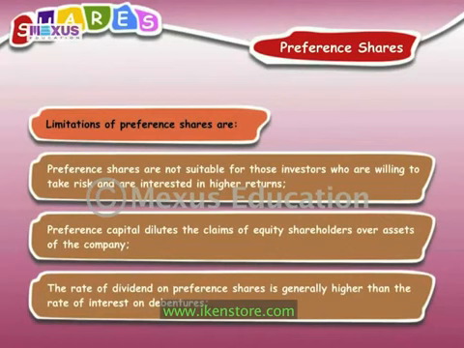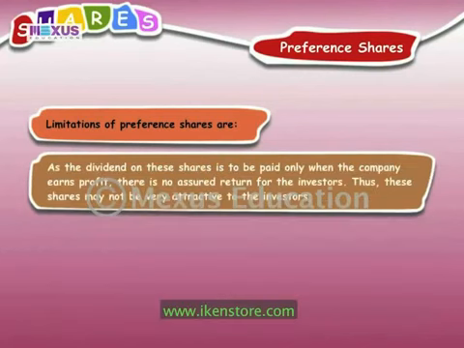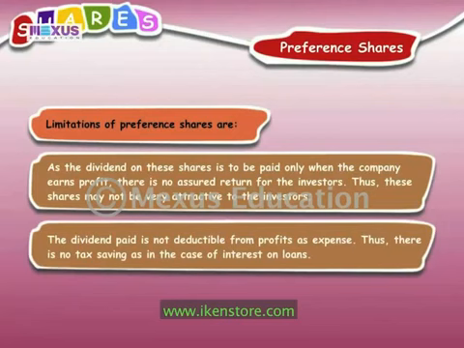The rate of dividend on preference shares is generally higher than the rate of interest on debentures. As the dividend on these shares is to be paid only when the company earns profit, there is no assured return for the investors. Thus, these shares may not be very attractive to the investors. The dividend paid is not deductible from profits as expense. Thus, there is no tax saving as in the case of interest on loans.